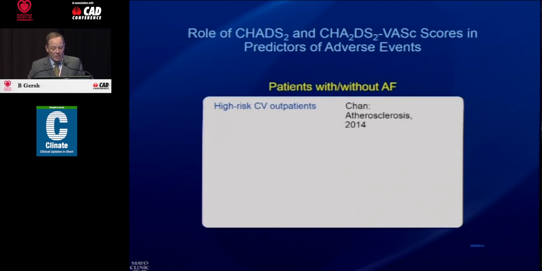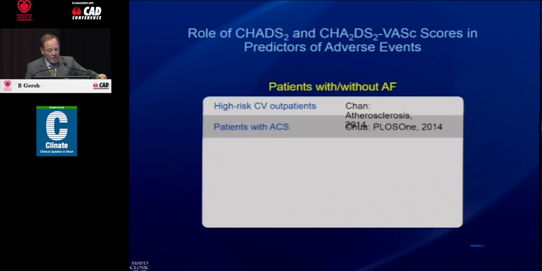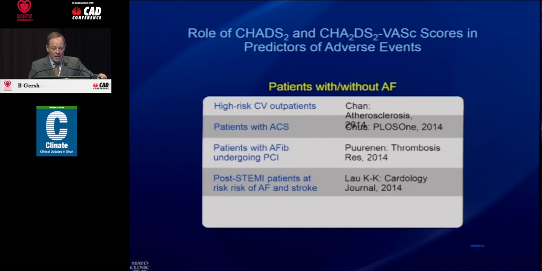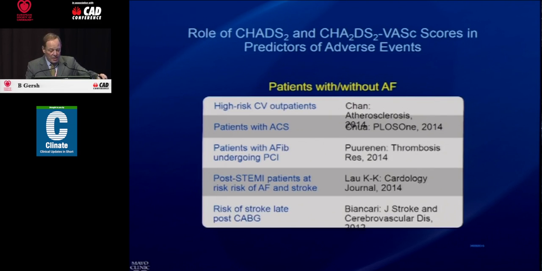In this series of studies of patients with and without atrial fibrillation, the CHADS-2 score and the CHADS-2-VASc score identified high-risk cardiovascular outpatients. In patients with acute coronary syndromes, without atrial fibrillation, the CHADS score predicted adverse events. In patients with atrial fibrillation undergoing PCI, the scores predicted adverse events. In post-STEMI patients at high risk of AF and stroke, even without AF, CHADS-2 and CHADS-2-VASc predicted events. And the risks of stroke late post-CABG. So the CHADS-2 and the CHADS-2-VASc scores are not unique to atrial fibrillation.